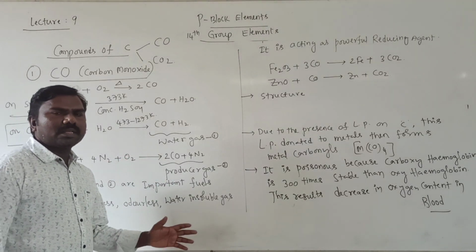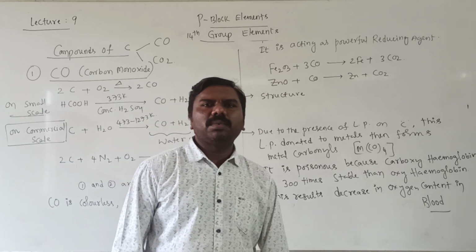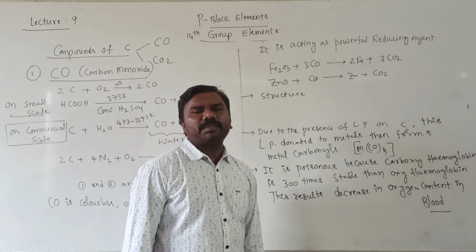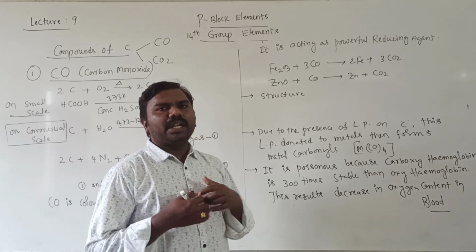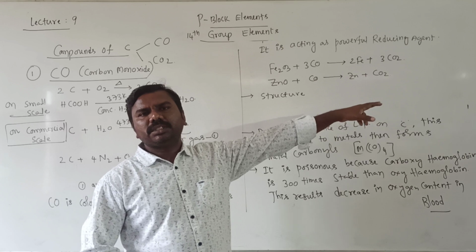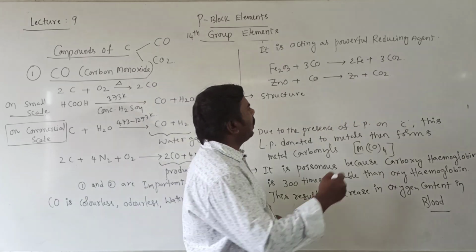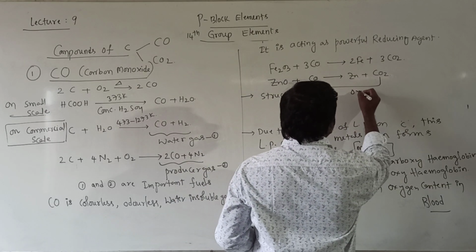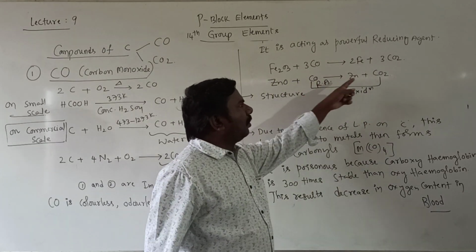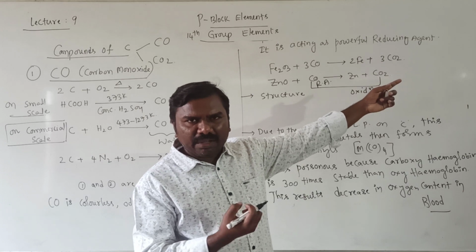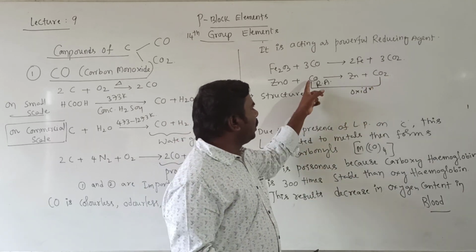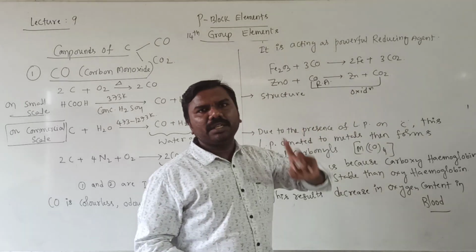CO is a colorless, odorless gas, insoluble in water. Then it acts as a powerful reducing agent. It reduces iron oxide into iron, zinc oxide into zinc. Reducing agent means it is itself involved in oxidation. Remember, CO gains one oxygen. Gaining of oxygen, addition of oxygen, is called oxidation. Itself involved in oxidation, acting as a reducing agent.